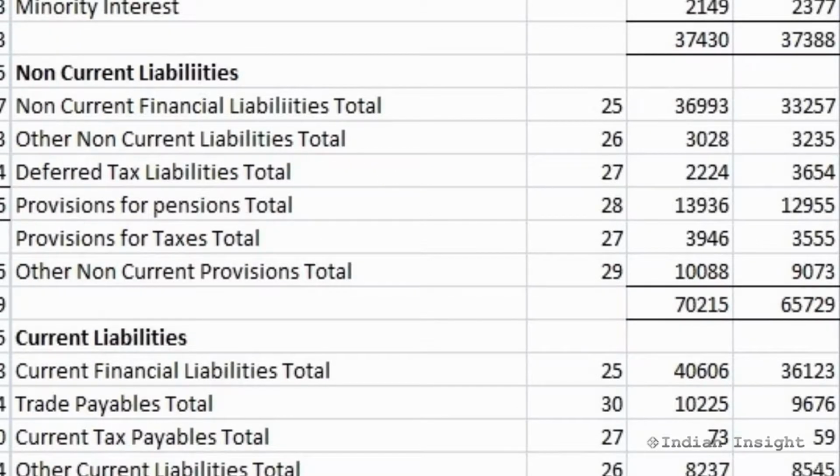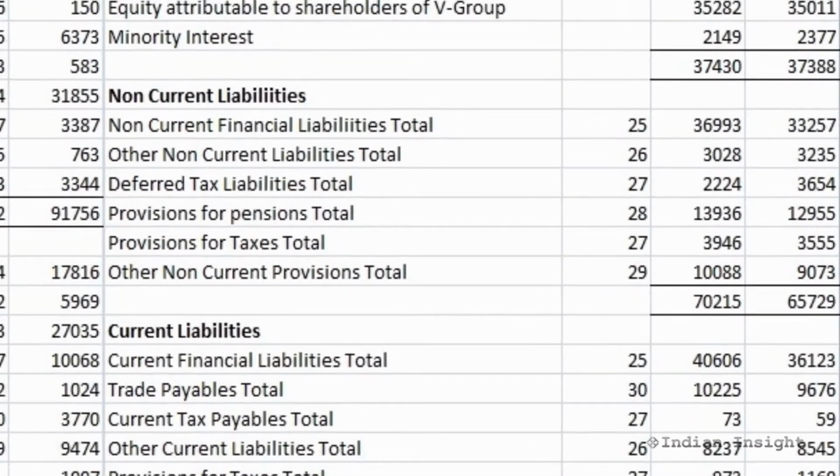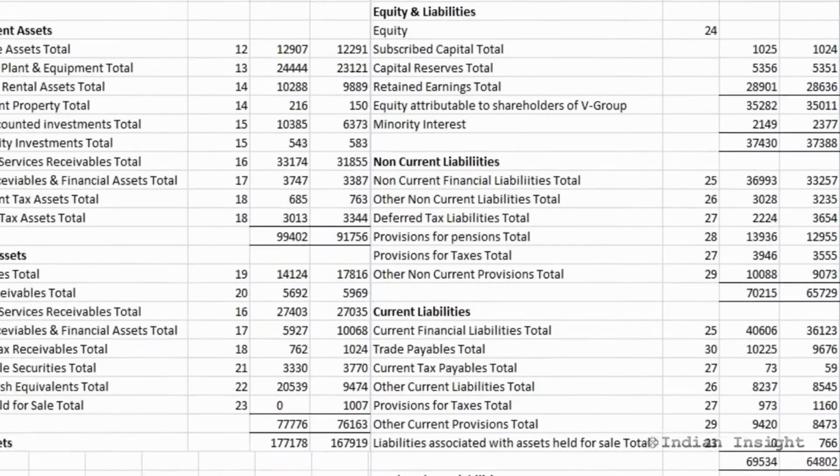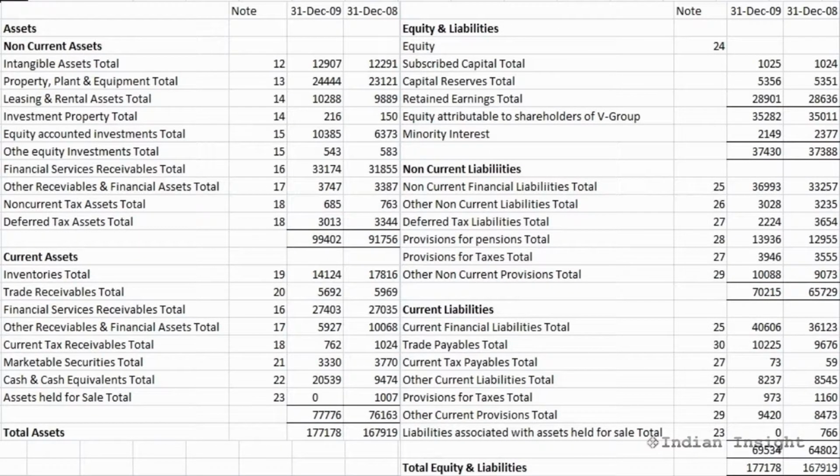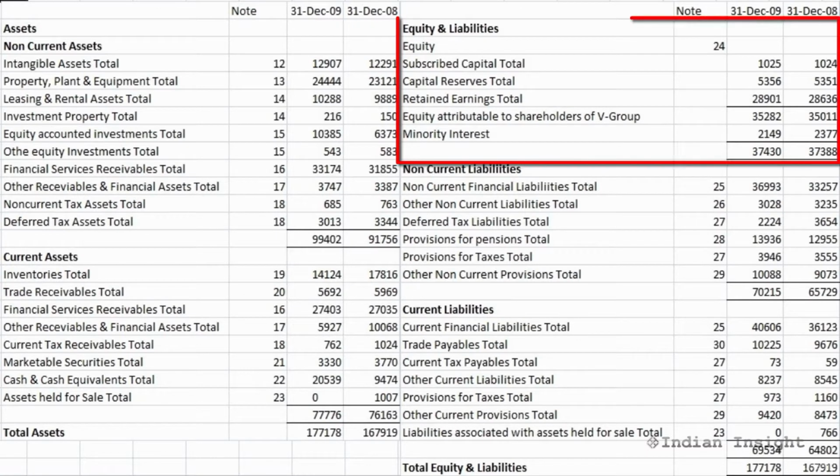As you can see here, there are other non-current liabilities for this company, but their nature would be similar to what we described here, and essentially they represent long-term obligations of the company that would need to be settled in the future. With this, we come to the end of the discussion on non-current assets and liabilities. In the next video, we'll look at another component of the balance sheet, which is known as the owner's equity.